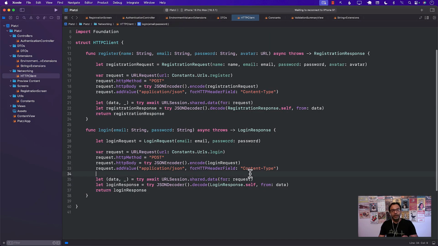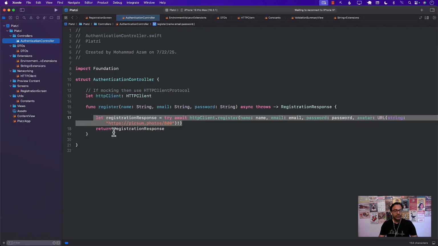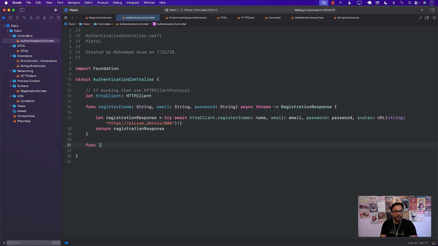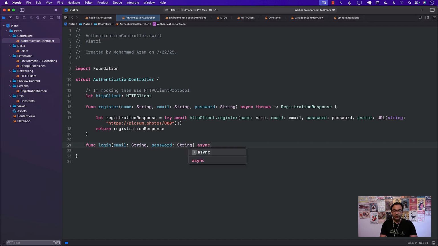Okay. So this is the HTTP client, but we need to invoke this from our controller. So we have the authentication controller, and right now the authentication controller only contains the register function, but we can update that and we can say email and password. Now, what is this authentication controller going to return? That's an interesting part, because right now I can just return true, meaning the person is logged in or not logged in, and that would be fine also. All right, but this is completely up to you what you want to actually return.